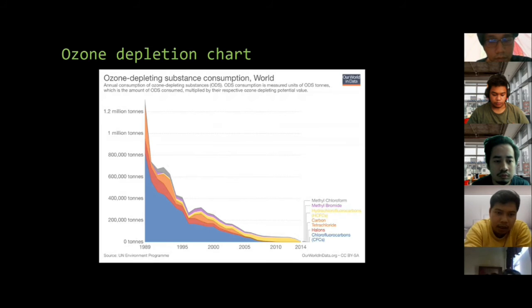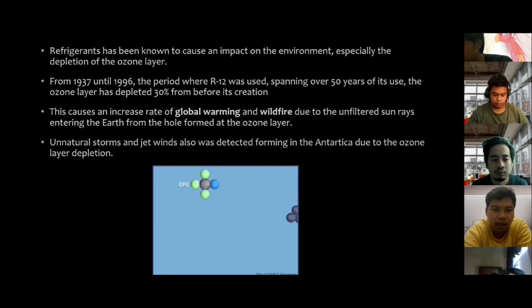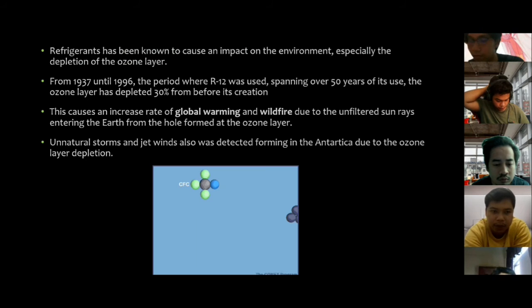So this is the ozone depletion chart. You can see. Next. So the refrigerants have been known to cause an impact on the environment, especially the depletion of the ozone layer.